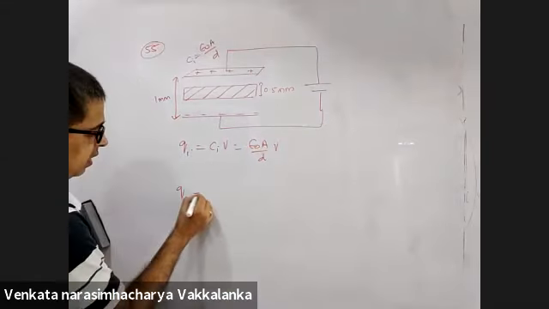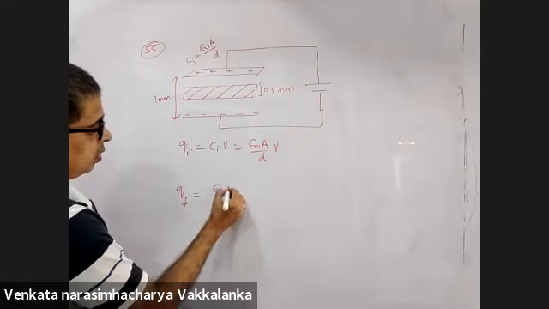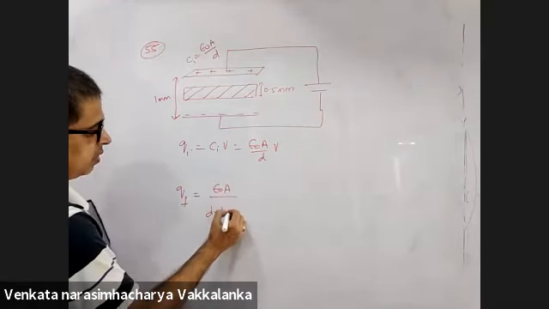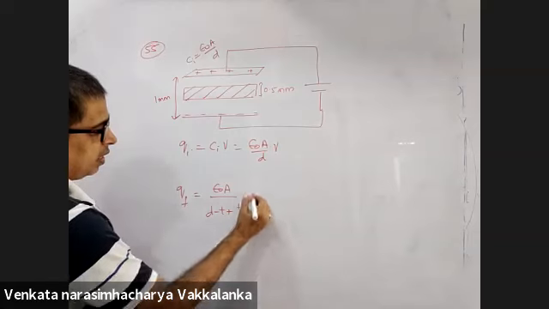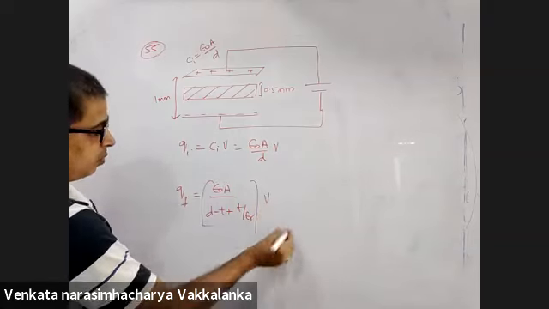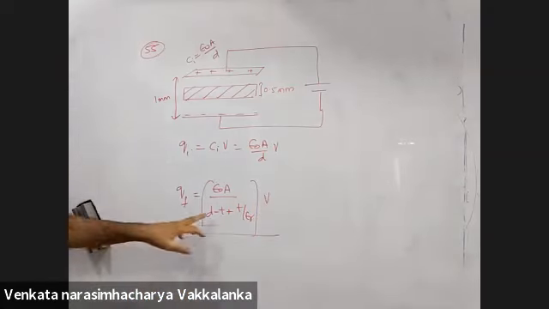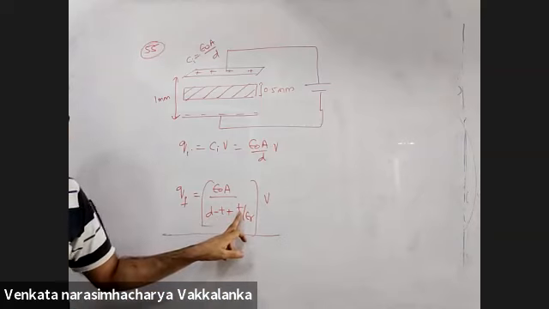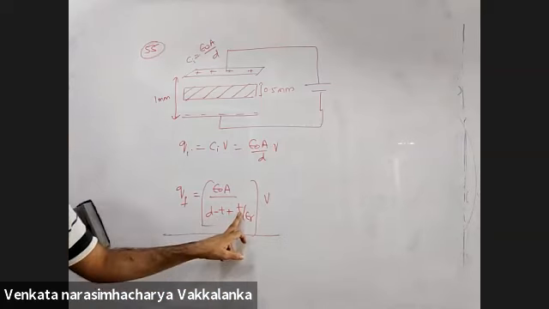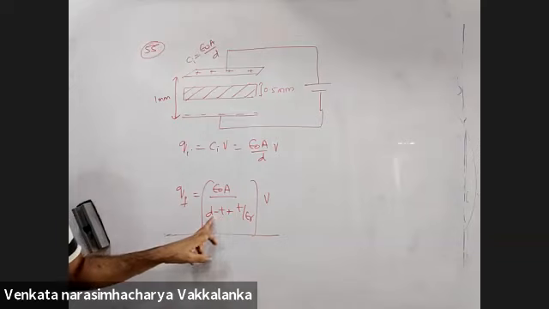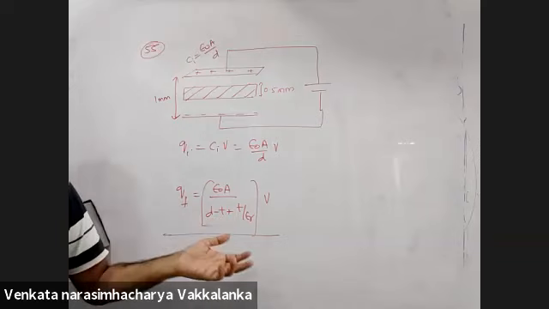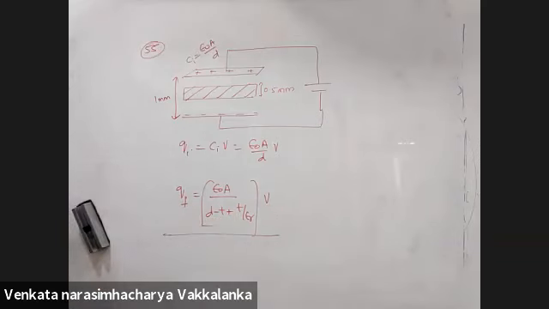What will Q final be? Epsilon naught A by D minus T plus T by epsilon naught, into V. D minus T, T is 0.5 millimeter. Substitute that 0.5 here and D as 1 millimeter, converted into meters. This is Q final.